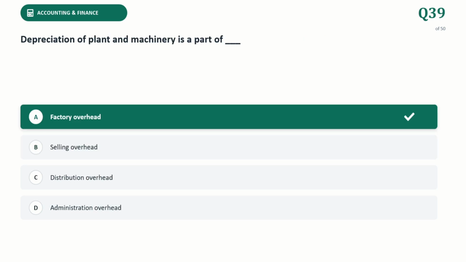Next question. Depreciation of plant and machinery is a part of factory overheads. The correct answer is factory overheads. Plant and machinery are directly involved in the manufacturing production process within the factory. Because of this, the depreciation of these assets is an indirect cost that supports production but cannot be traced to a single individual unit. It is classified as factory or manufacturing overhead expenses.